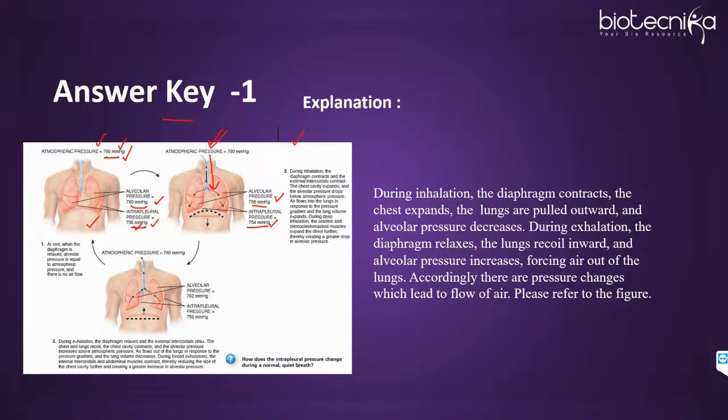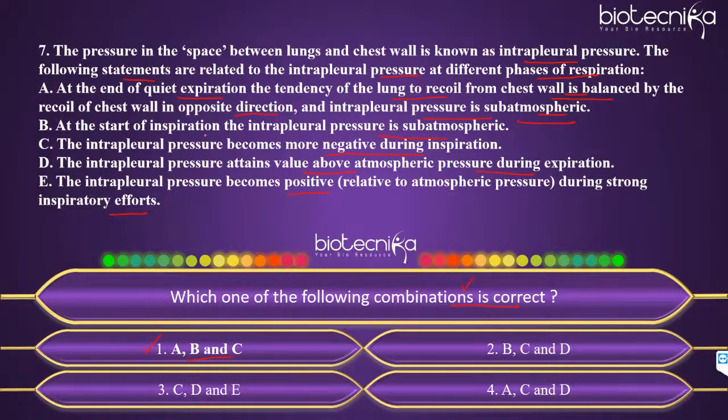But can you see the intrapleural pressure is never above the atmospheric pressure? But in case of expiration, the alveolar pressure is above the atmospheric pressure, that is 762 mm of mercury. And the intrapleural pressure is higher, but still it is less than atmospheric pressure, it is 756. So that is why there is high pressure inside. So air will always move from high pressure to low pressure. That is why expiration occurs. Air moves from inside to outside. While during inspiration, 760 is higher outside and alveolar pressure is 758. So from high to low, it moves inside. So this understanding you should have. Only then you can solve this question.